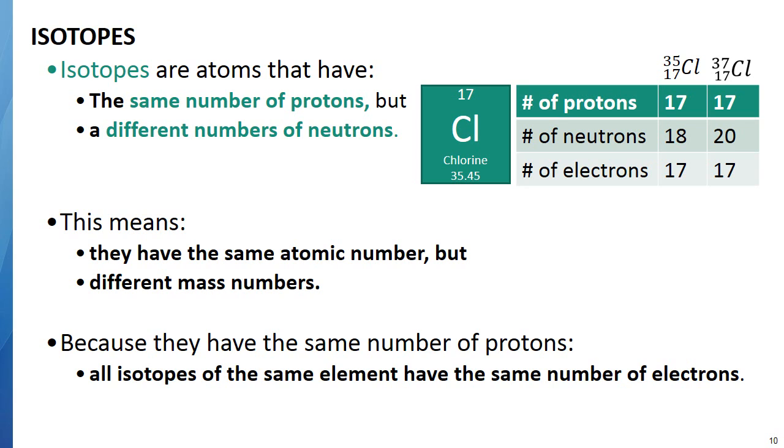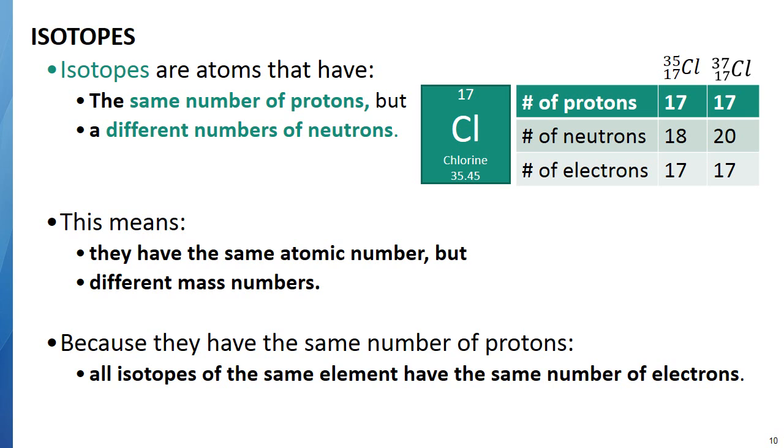There are in nature two types of chlorine atoms. Both of them, of course, because it's chlorine, have to have 17 protons, so that never changes. Isotopes have the same number of protons. However, we have one isotope of chlorine, which is chlorine 35, and that will have 18 neutrons. So 17 protons and 18 neutrons gives us the total mass number of 35.